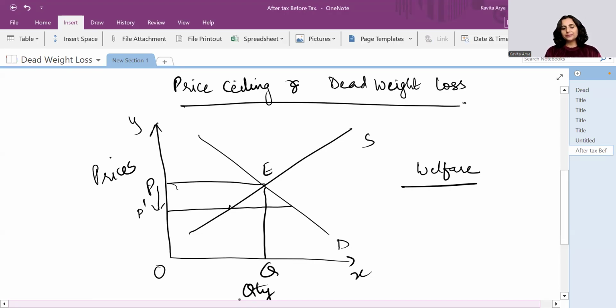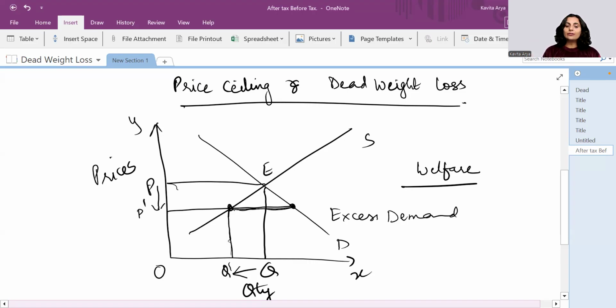Right. What happens then? At this price, we find a situation of a gap, and this gap is called excess demand. Why excess? It's very clear from the picture that when the prices are low, more people demand the things, but at low prices, the suppliers are less willing to supply. Hence, the supplies are reduced in the market, right? So the quantity traded in the market simply gets reduced to Q dash instead of Q, which is lesser than Q.